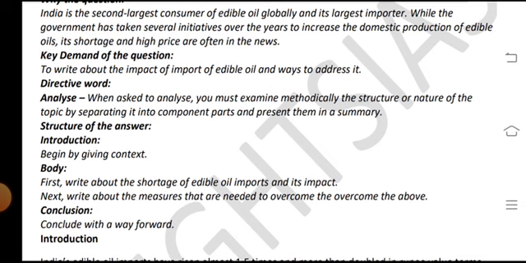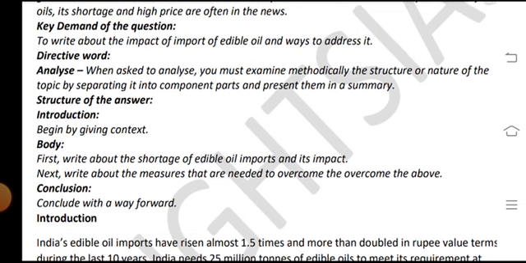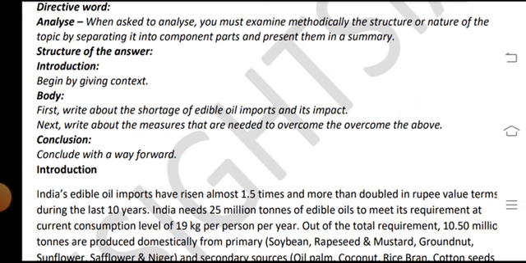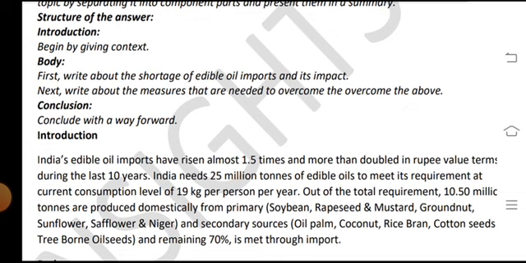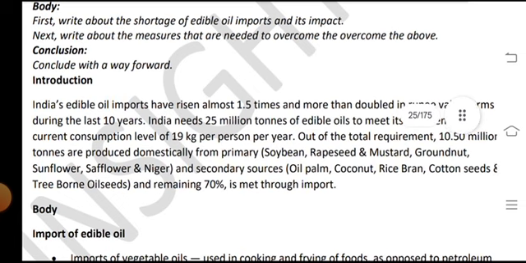When asked to analyse, you must examine the methodology, structure or nature of the topic by separating it into components and parts and present them in summary. Structure of the answer: Introduction, begin by giving context. Body, first write about the shortage of edible oils and imports and their impact. Next write about the measures needed to overcome the above. Conclusion, include a way forward.